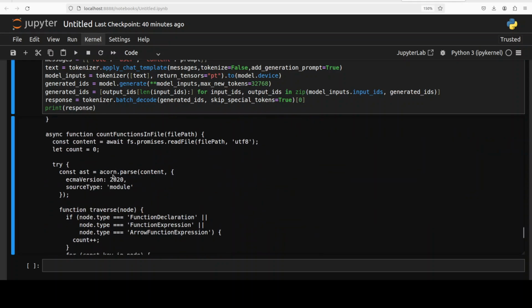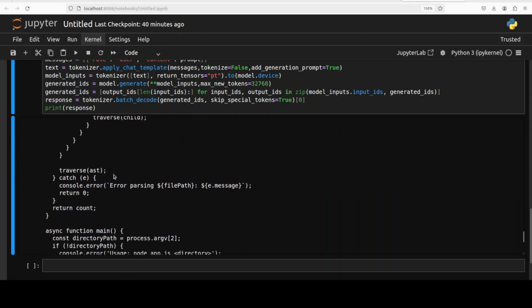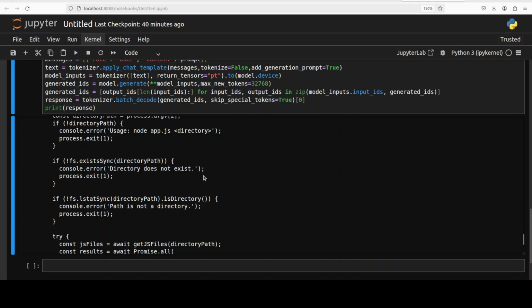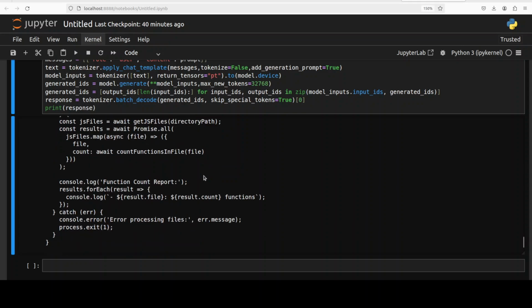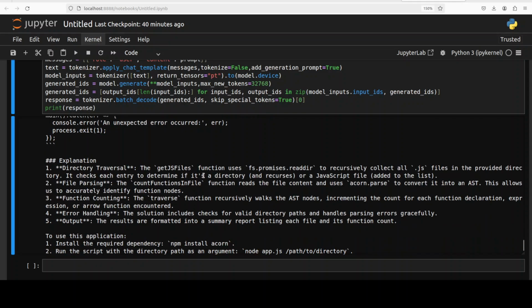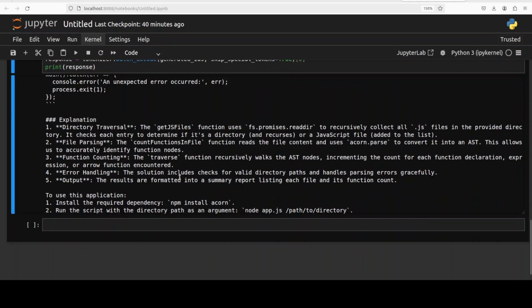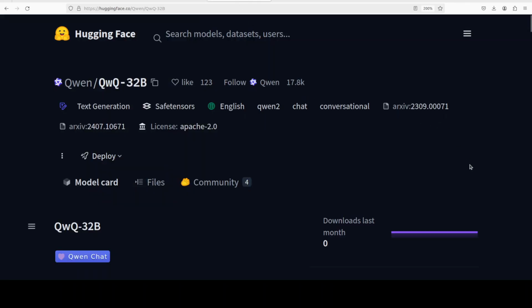And if you look through the code, this looks spot on. It is not only addressing what we asked it to do, but also it is quite compact in the scope of things, and it is explaining the code and then how to use this application with all the prerequisites. So look, I believe it is the best model in reasoning in this parameter size, 32 billion, and the previous version, the preview one, was also quite good, but this takes it various notches up. But I'm very keen to hear your thoughts on it. Let me know what you think.